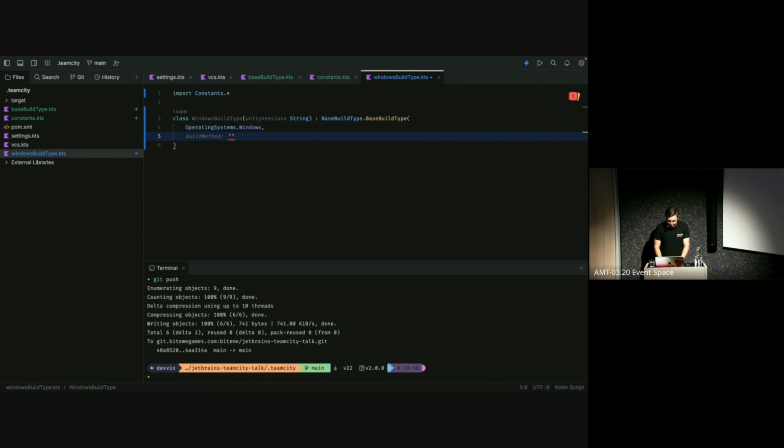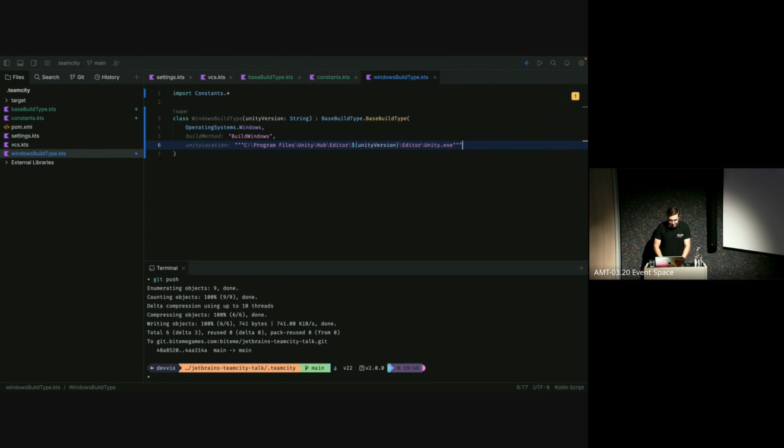And then also add a build Windows build method, because that's how the static method in the game is called. Then we need the path, which I am just going to copy paste, because otherwise I need to type a very long Windows string, which I will most certainly get wrong. It's exactly the same as you saw before, except the Unity version is now replaced with a variable, so we can easily pass it in from outside.